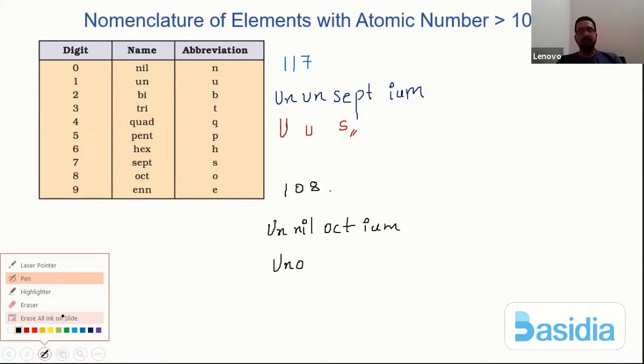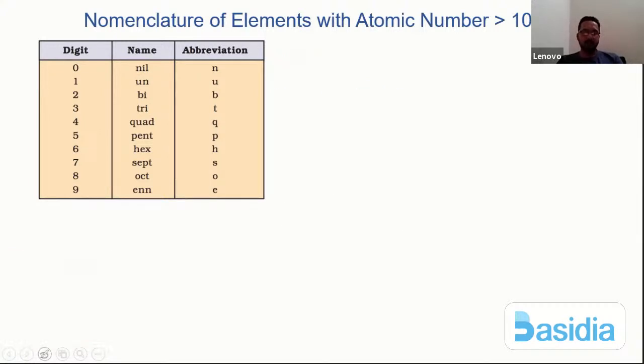Most of the times we do see students get confused, and let me say I take now the example of 102 here. So here it is UN, then I understand it as NIL, then I understand it as BI. Then what I have to do is end the name with IUM.